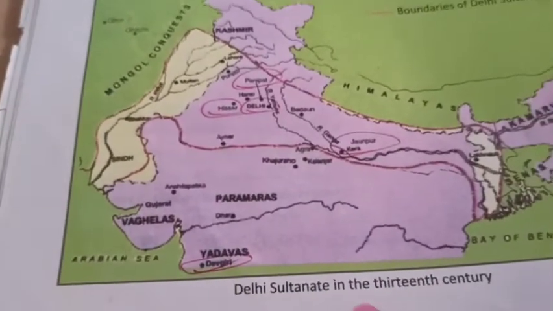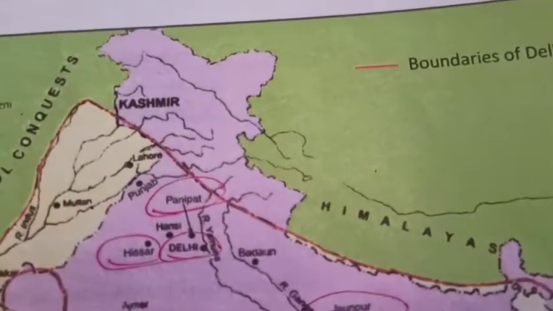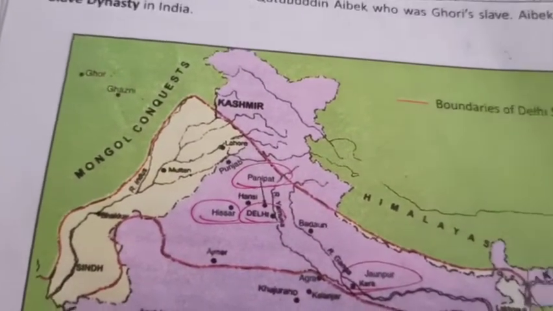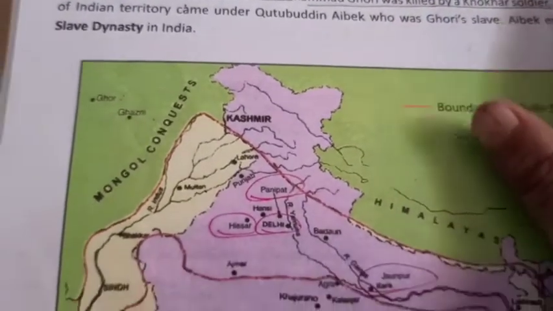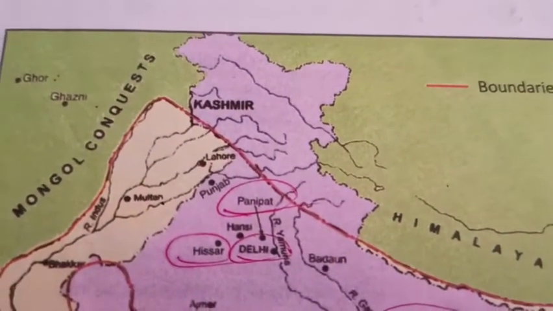So let's go through page number 96. Go to page number 96. Look at the places. First place is Delhi. The first name that we have to locate on the map is Delhi. Got it? Then comes Panipat.